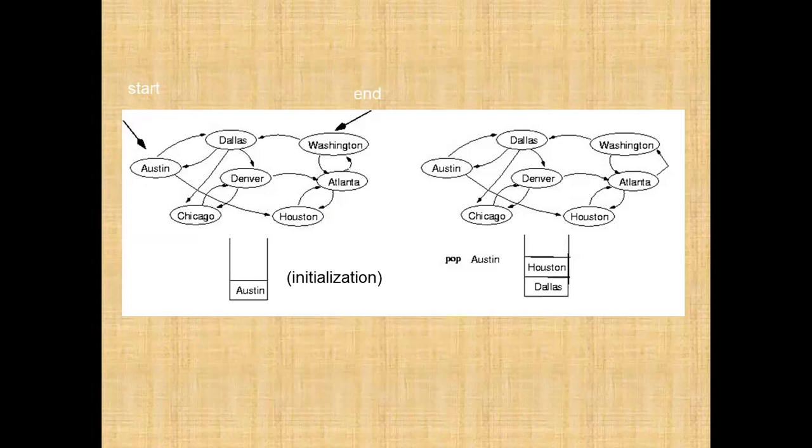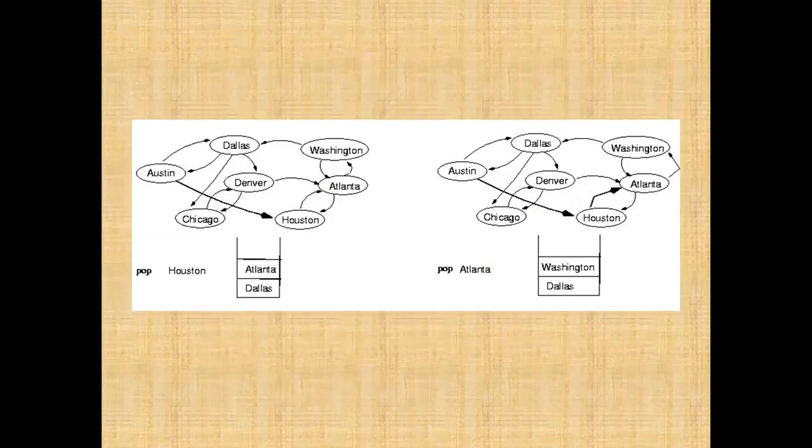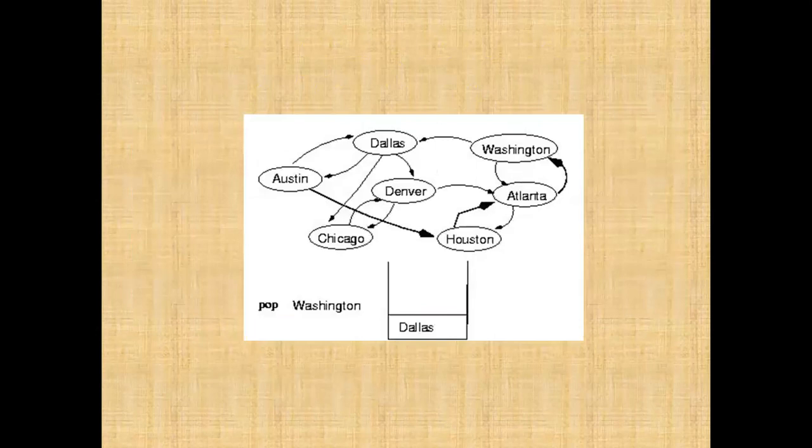Okay, first we are going to the Dallas and then to Houston. Then from Houston there is only one outer edge, that is to the Atlanta. उसके लिए हमने Houston को पॉप किया और Atlanta इन किया. Then from Atlanta to Washington is the only one. Then हमने पॉप किया Atlanta को. ऑन स्क्रीन अगर आपको दिखाई दे रहा है, पॉप किया Atlanta को, which is on the top of the stack, and push the Washington. Then वॉशिंगटन अपने पॉप किया.